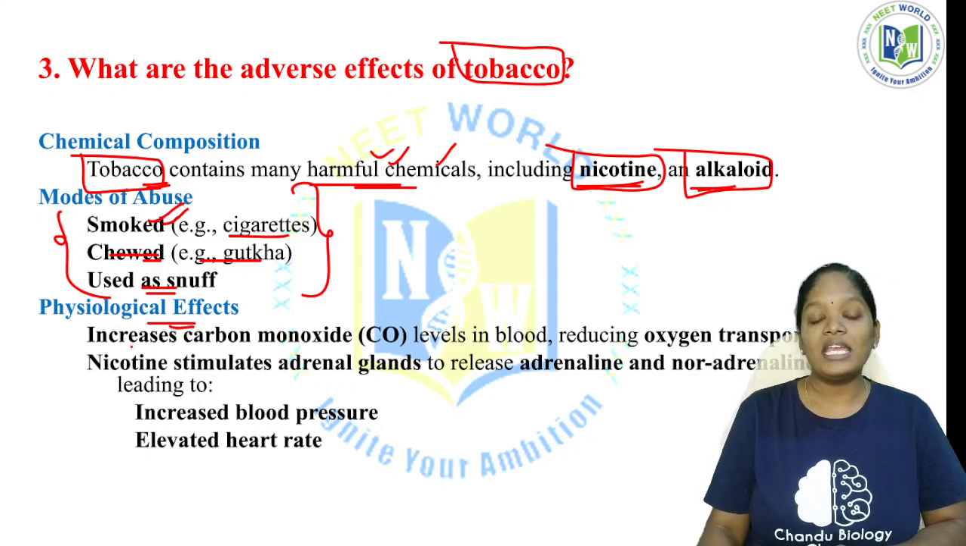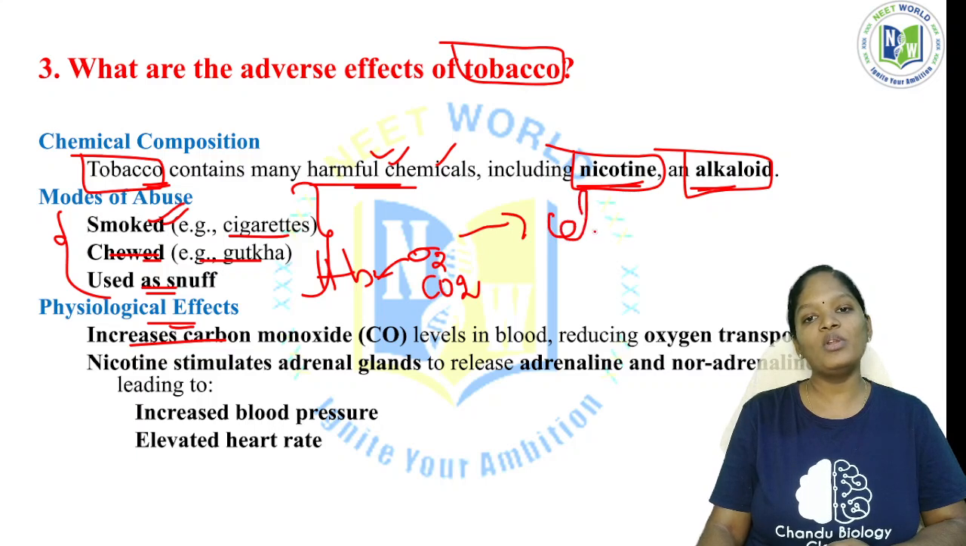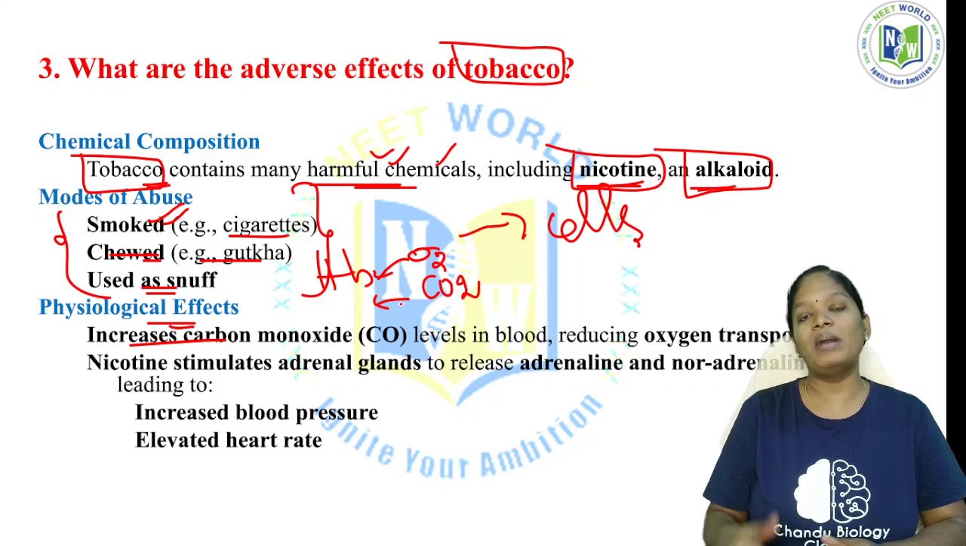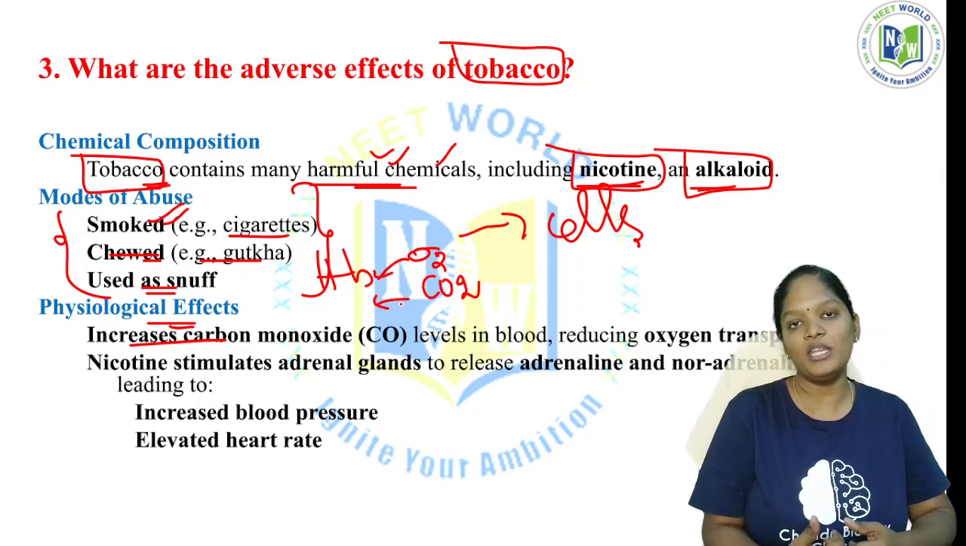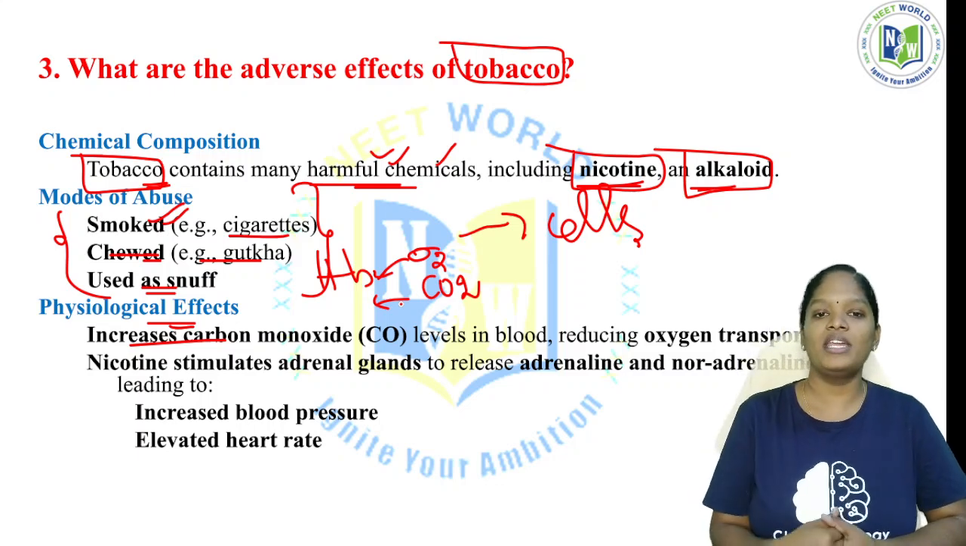First, it increases the carbon monoxide. You should know that we have hemoglobin. It is a respiratory pigment. It is the carrier of oxygen as well as carbon dioxide. From the lungs to the cells, hemoglobin takes the oxygen to all parts of the cells, and from the cells to the lungs, the byproduct carbon dioxide is taken by the hemoglobin, and it results in the exhalation of carbon dioxide.